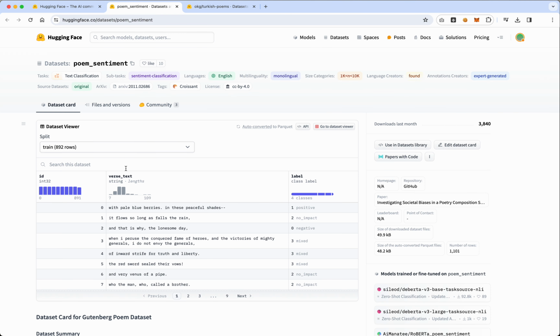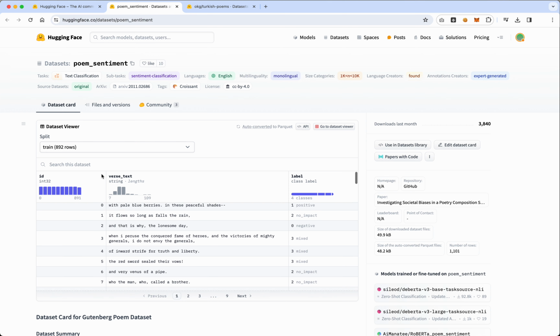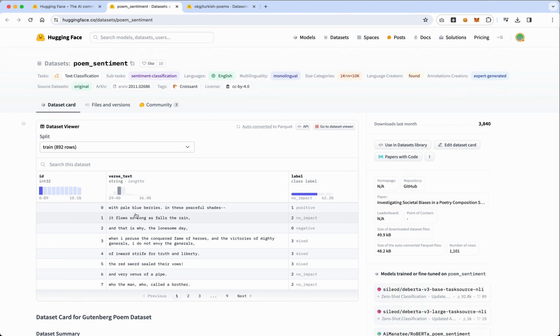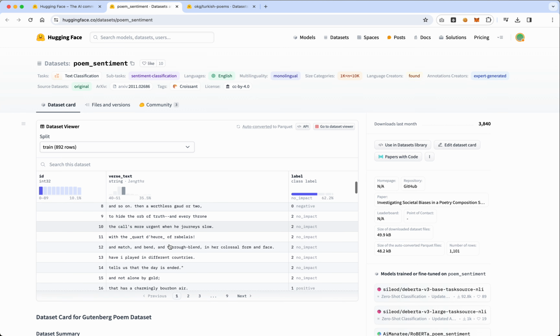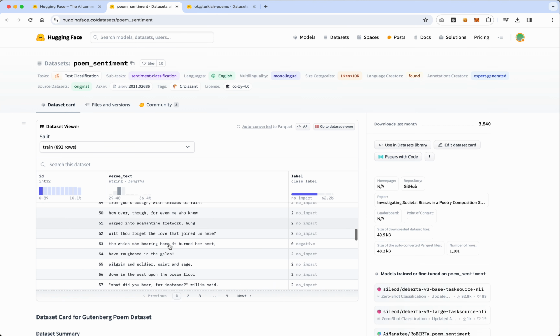So poem sentiment appears to be verse text. So essentially, if you look up a single verse in a poem, how positive or negative or mixed is that? And that is why the lonesome day is a negative, I guess, because of lonesome. So not exactly what I was looking for, but there is some interesting data here. No impact, I guess, is if there's no clear way to define the sentiment of this poem. Something interesting there. Let's take a look at the Turkish poems.